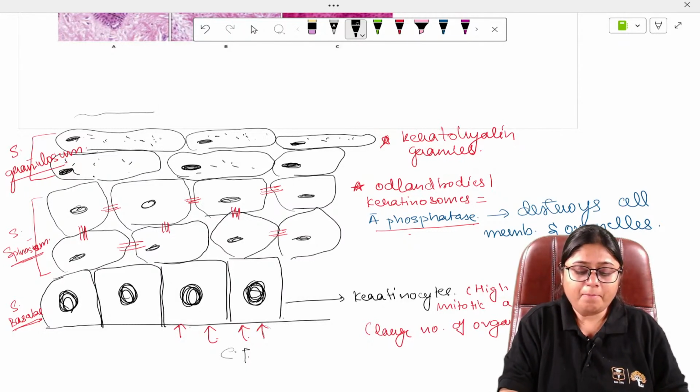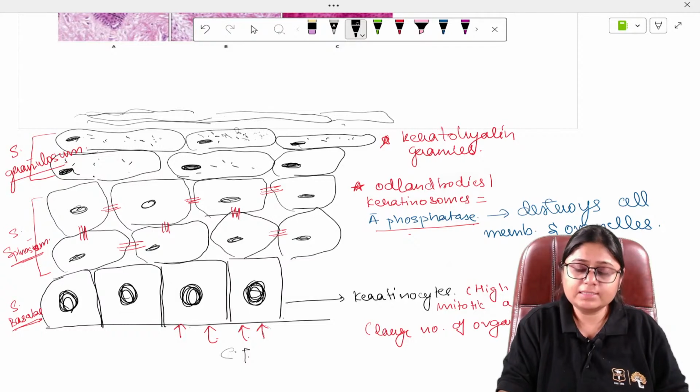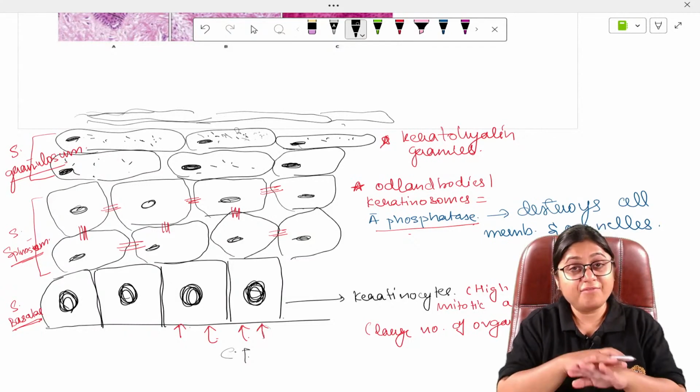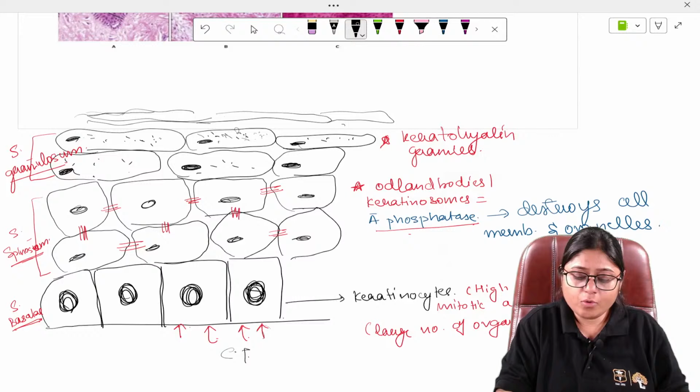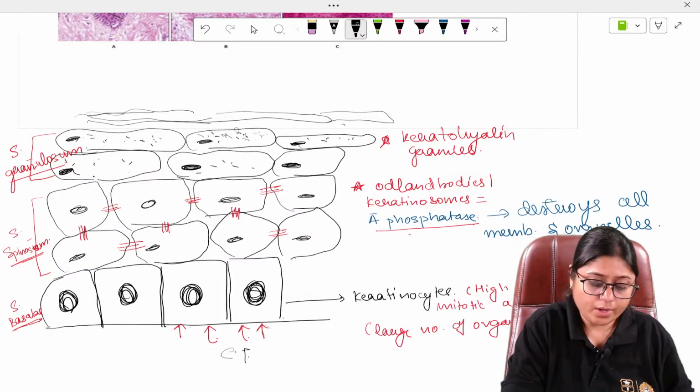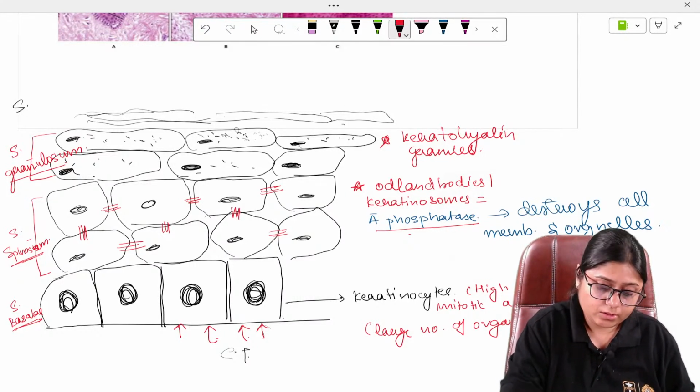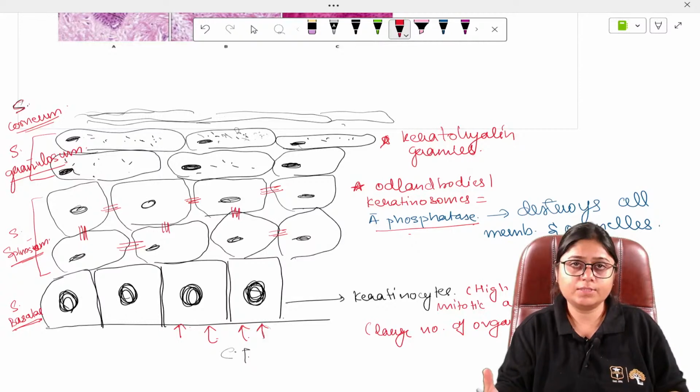So whatever matrix and cytoplasm is there is getting deposited here, right? The nucleus is also destroyed by the acid phosphatase. Everything is destroyed. So the topmost layer is the stratum corneum. The cells here are called corneocytes.